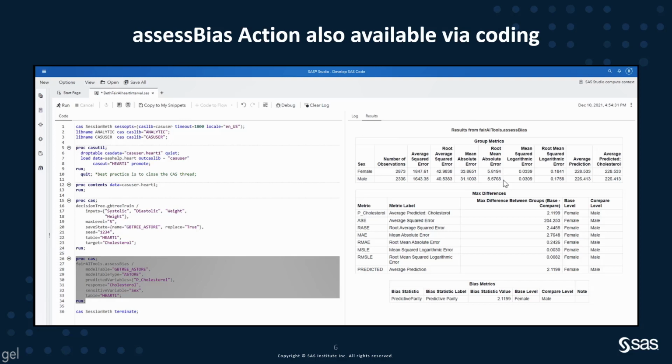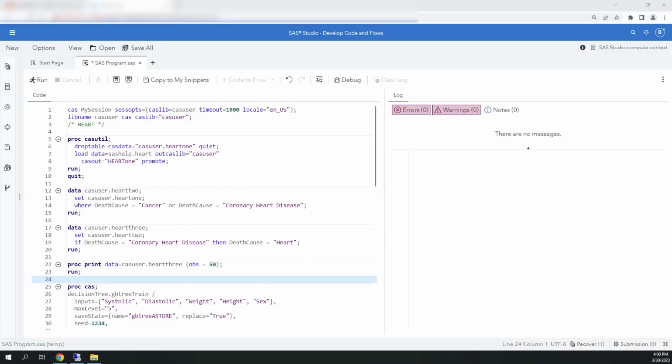Now we did that using the SAS Model Studio visual interface, but we can also use the assess bias action via coding, as I showed in my previous YouTube. And now we're going to use coding to mitigate bias. Here I am in SAS Studio. I'm opening a CAS session and assigning a libname.